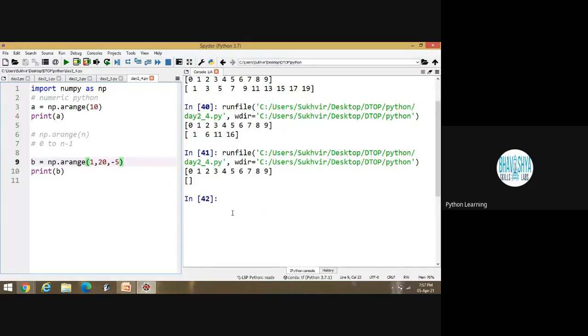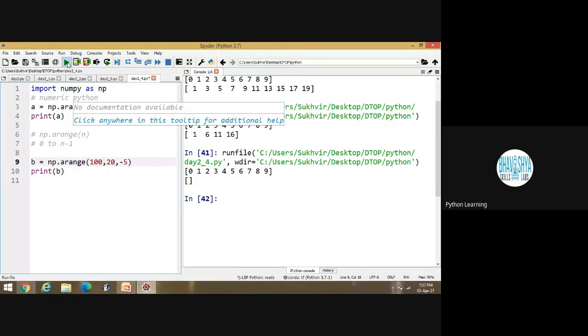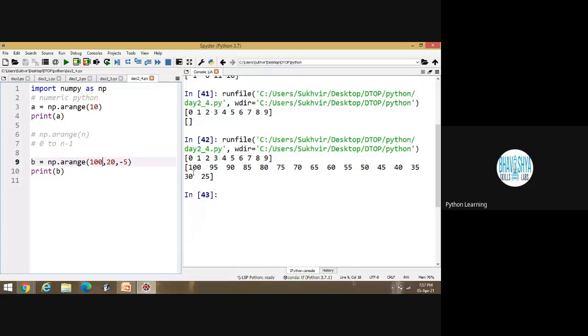If I am writing the first value as 1 and the second value as 20, how can I reduce the value? I have to write here. Suppose I am writing 100 here. Now it's possible. It means 3 contents are there basically.